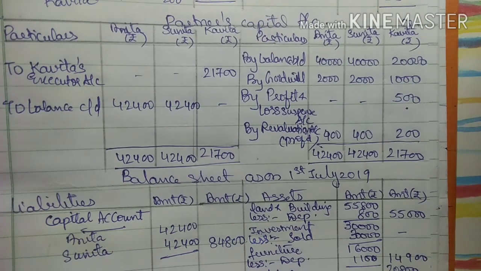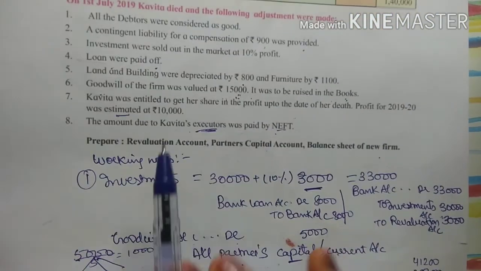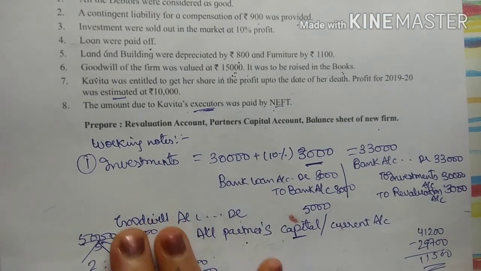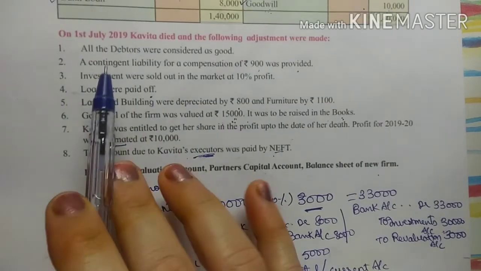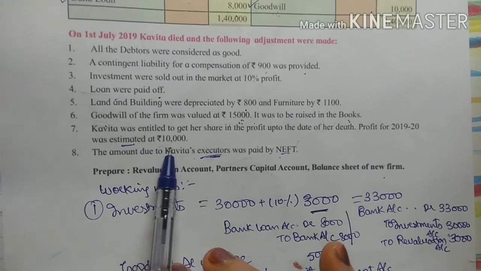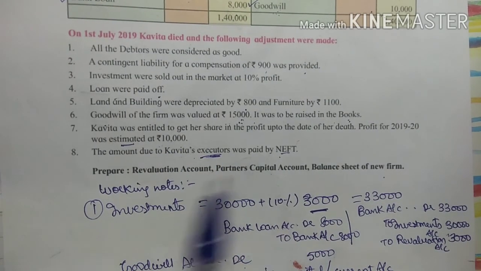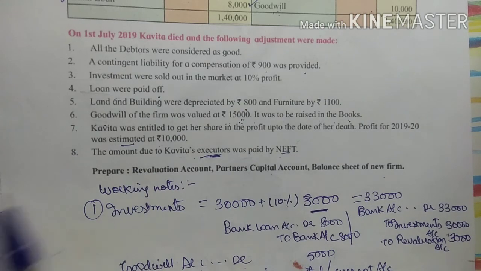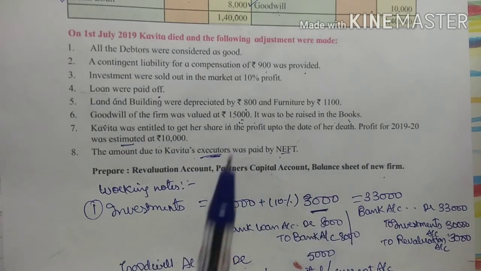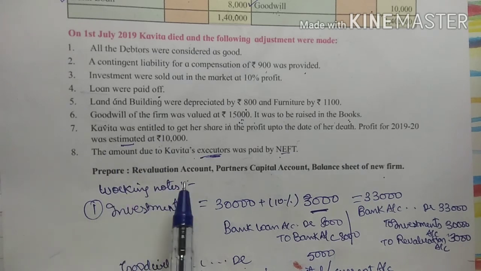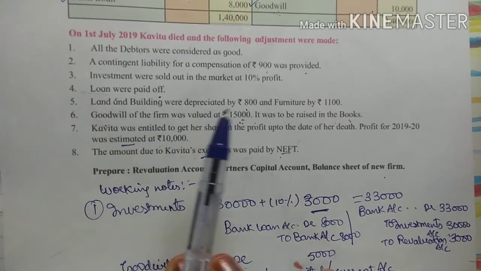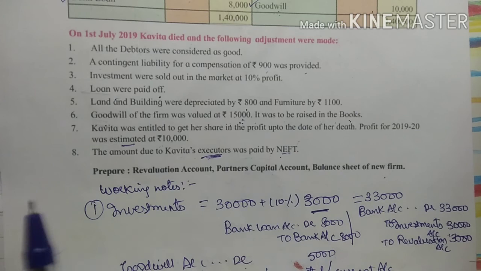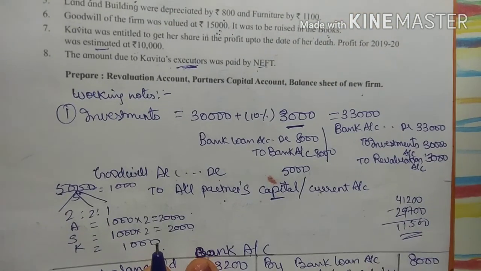So in this problem we have learned that whenever a partner is dead, all the calculations which are relating to the deceased partner will be done for the time period that partner has worked in the firm. Here like Kavita has worked only for 3 months, so उसका जो भी हमने profit calculate किया वो 3 months के लिए होगा, and this will go to the profit and loss suspense account and it will be seen in the balance sheet asset side. Okay, so in this way, and moreover in this problem Kavita executor was paid, so you have to do this entry, Kavita executor account debit to bank account. And here we have completed with the problem.